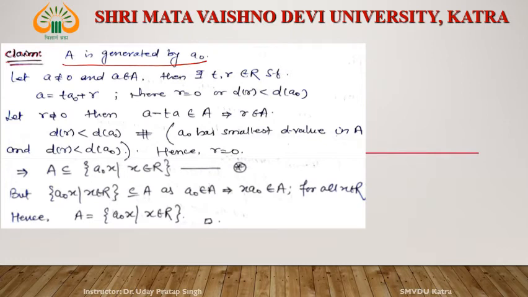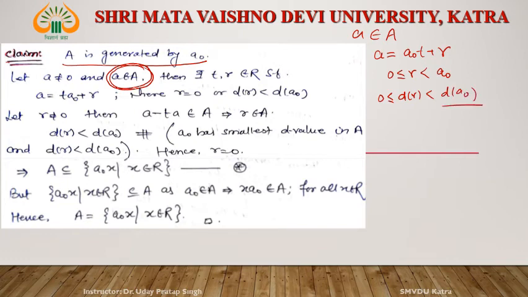Then for any non-zero a, a belongs to capital A and a does not equal 0, then by the Euclid result, a is equal to a naught times t plus r, where 0 is less than r, r is less than d(a naught). Either you say 0 is less than or equal to d(r) is less than d(a naught).